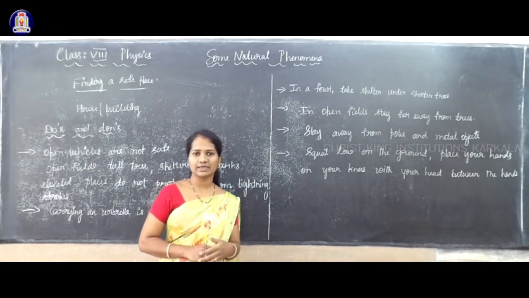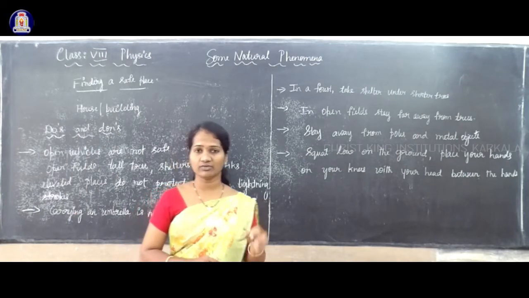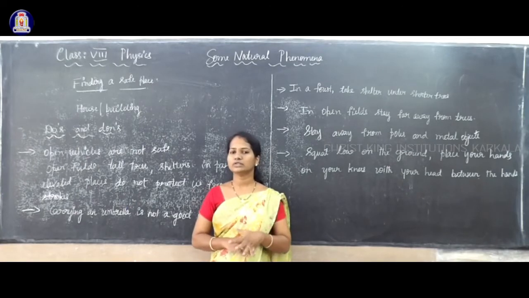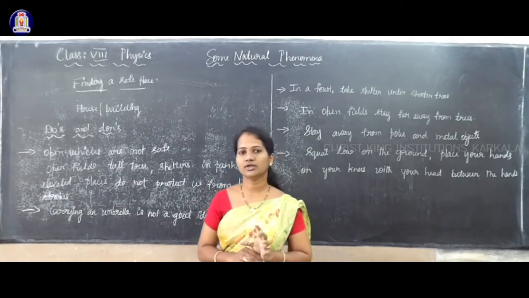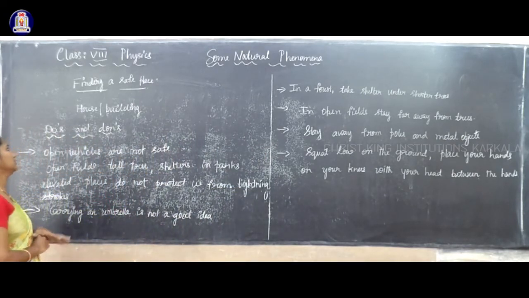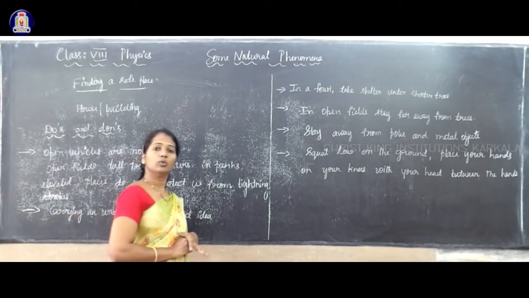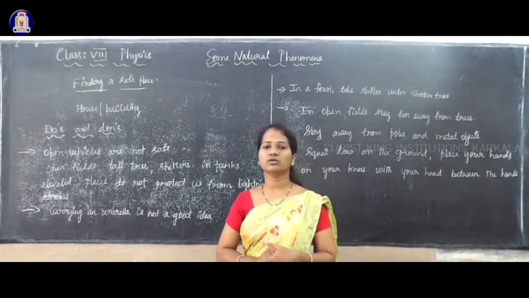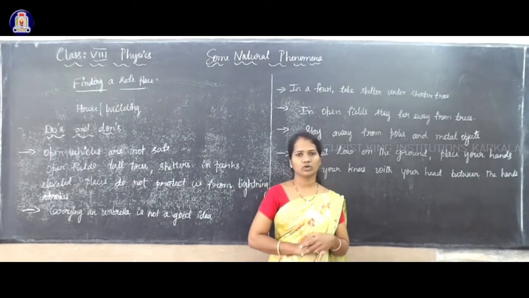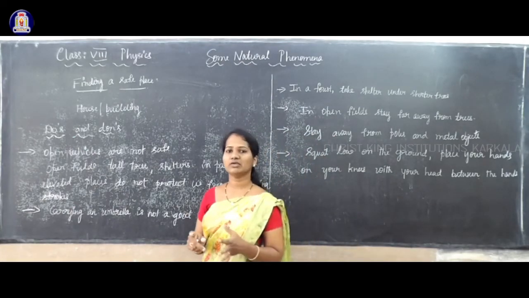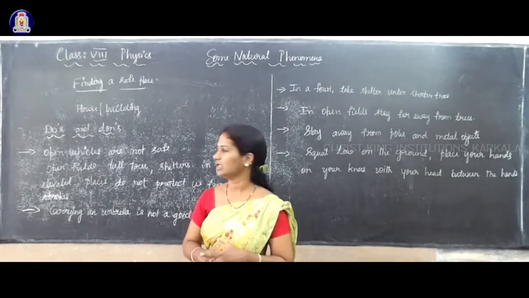If we are traveling in a vehicle, we have to close the windows as well as the doors properly. During lightning and thunder, open vehicles are not safe. We should not travel in open vehicles like a scooter, bike, tractor or open car. We should be inside a closed vehicle.